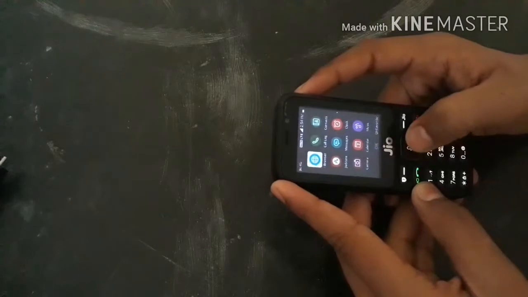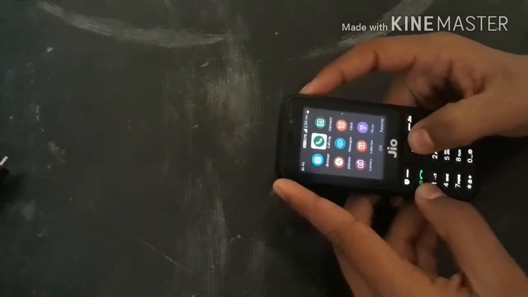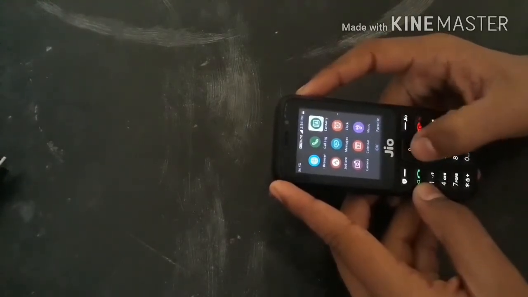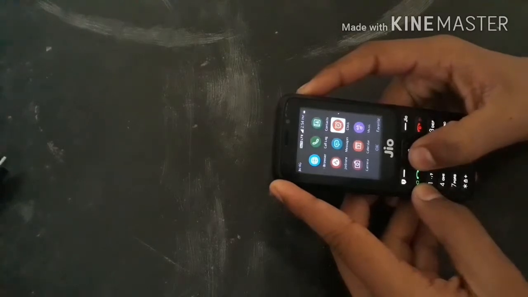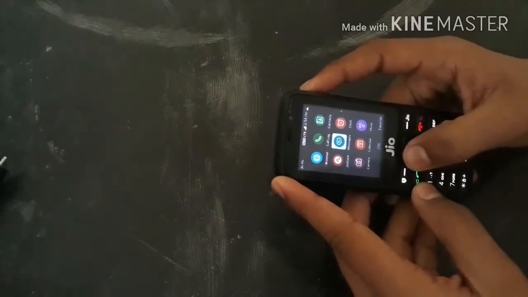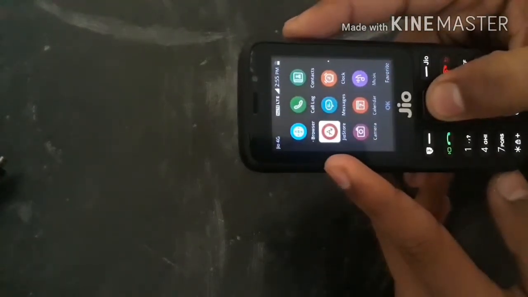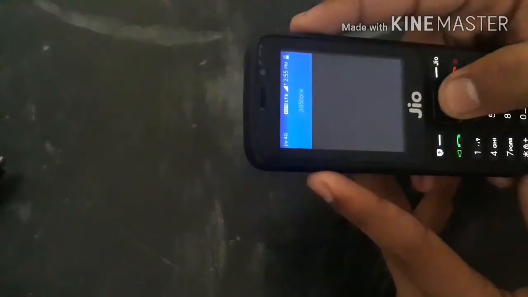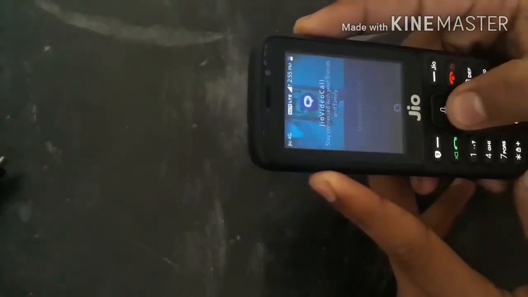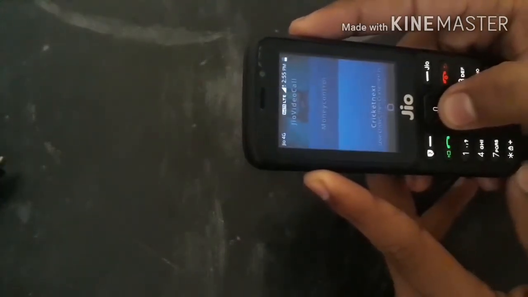Let's come in the menu. Here is a browser, call log, a contact, and clock, message, and here is a Jio Store. As you can see, here is a Jio Store from where you can download various apps, but the Jio Store has only some of apps.